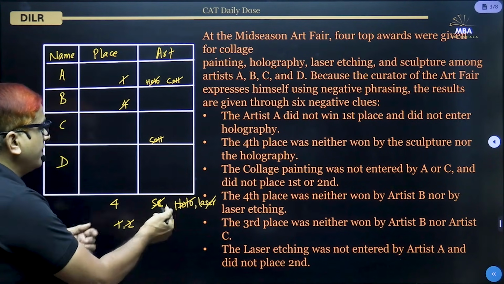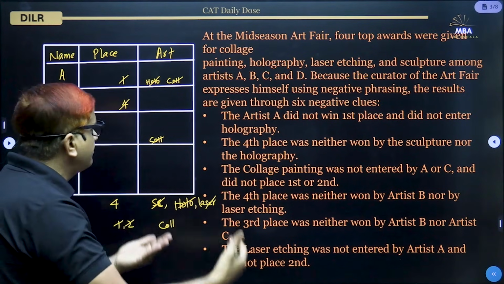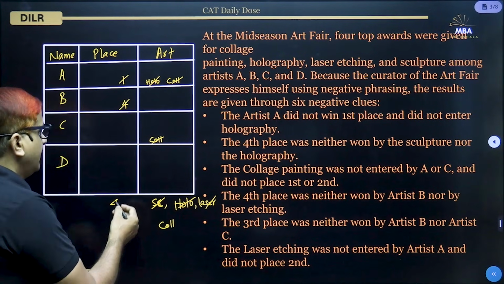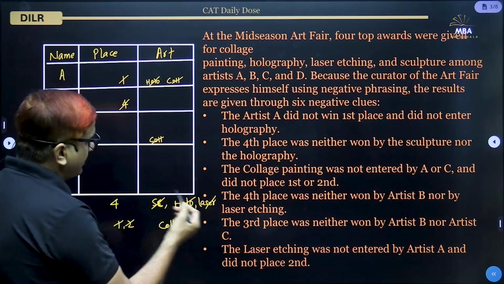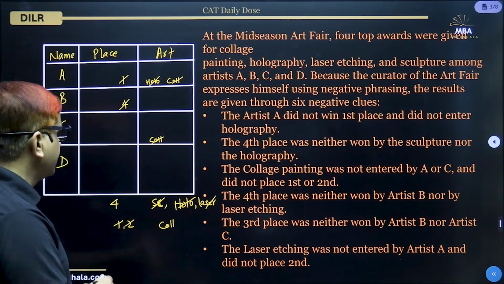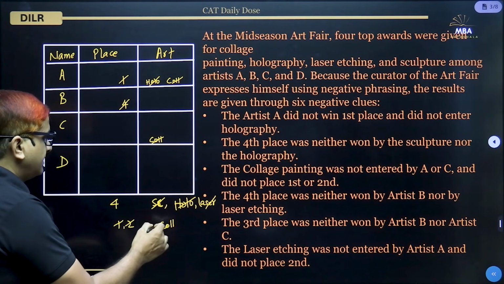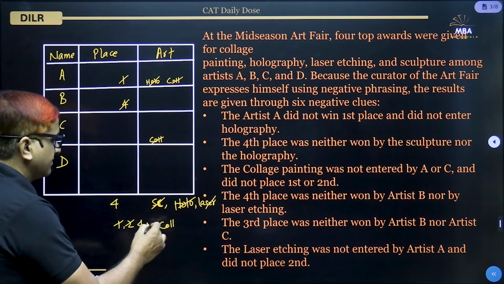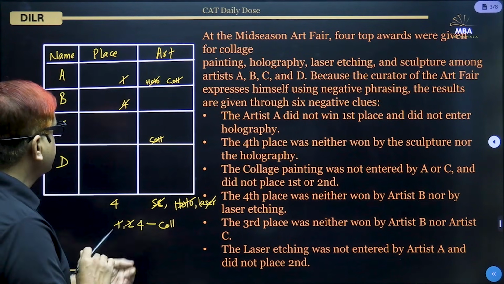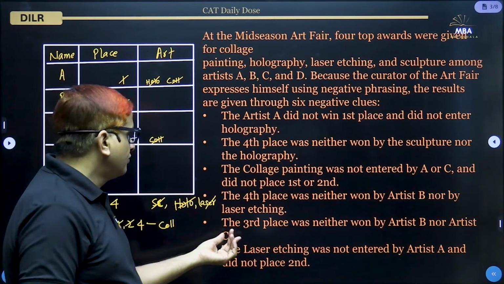That means only now it is so much negative, the fourth place, that it has become positive. Fourth place is neither taken by sculpture, nor holography, nor laser etching. That means only one thing is left, that is collage painting. So now we can say that fourth place is actually occupied by collage painting. So fourth place, collage painting, that is now fixed. Let us move to the next point.